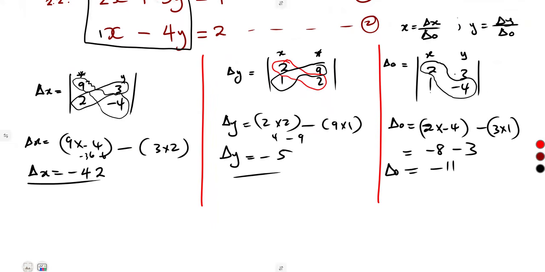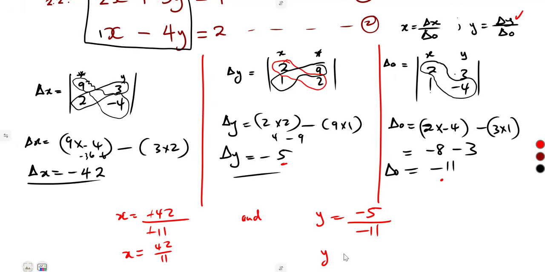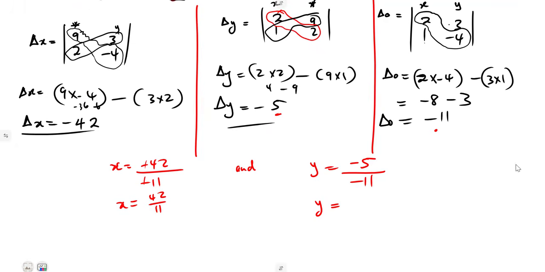So using our Cramer's rule formula, x is equal to what? Delta x over delta naught. So x is equal to delta x, negative 42, over what? Delta naught, negative 11. So that was going to give us the value of x, which is 42 over 11. You can have it as a decimal if you want. And y is equal to what? Y is equal to delta y, negative 5, over delta naught, which is negative 11. So therefore, y is going to give us 5 over 11.